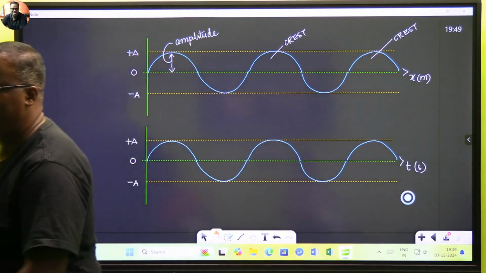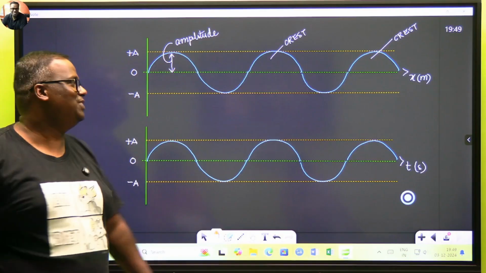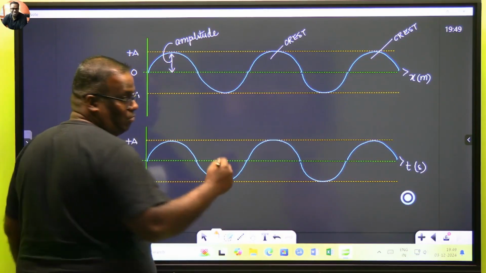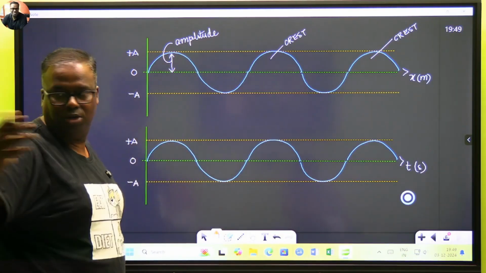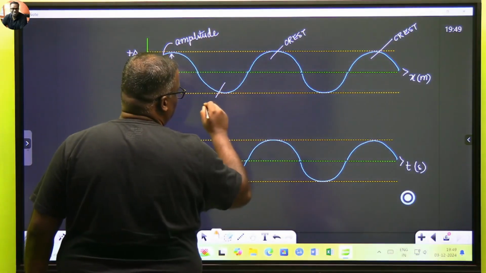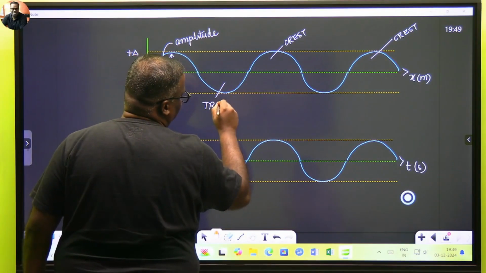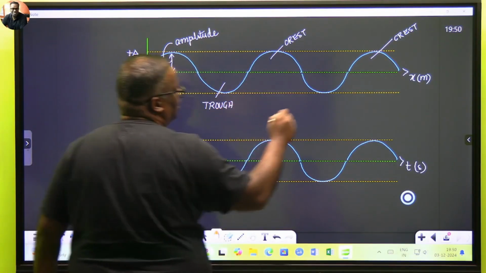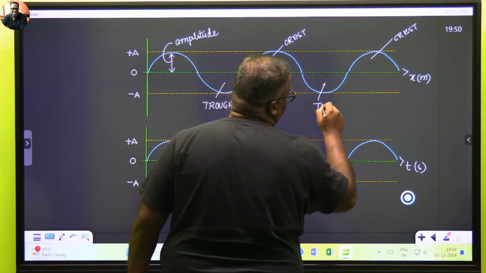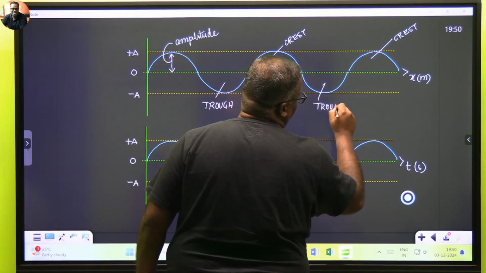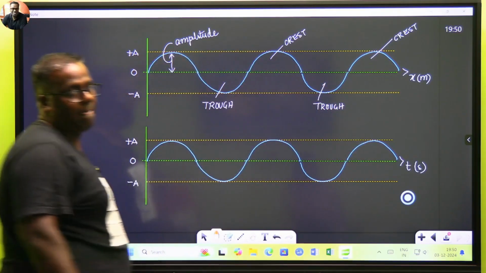Srinika feeling sleepy? Okay, these are my crest. And if there's water here also, if you have your bottle, don't worry. And all the portions below are known as my trough. Trough. Theek hai? Trough.